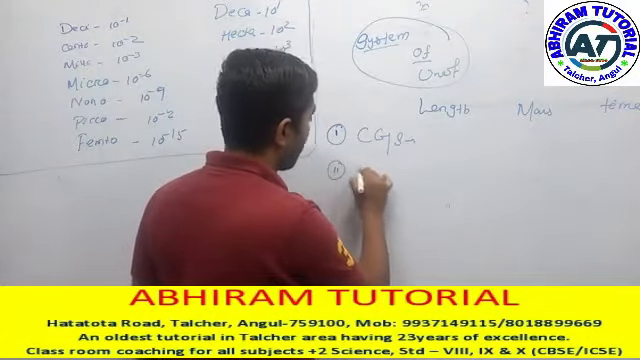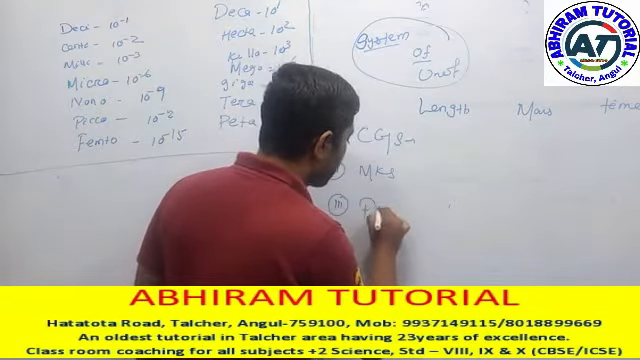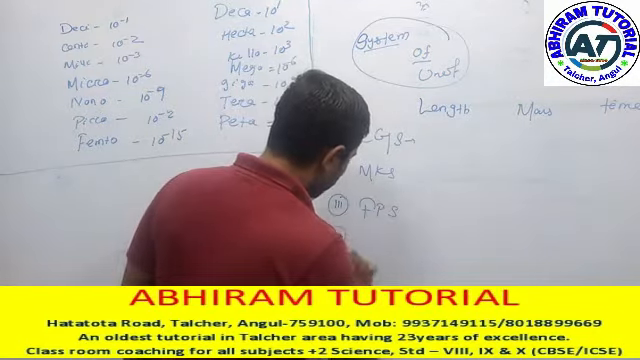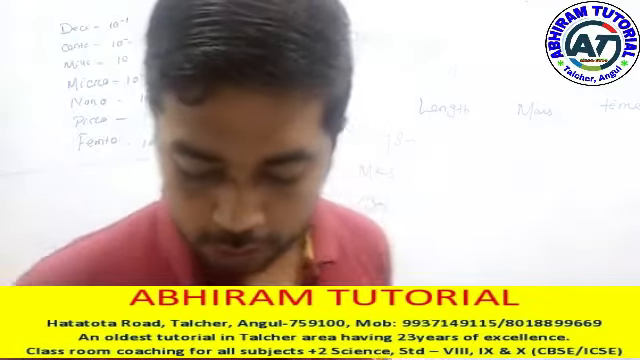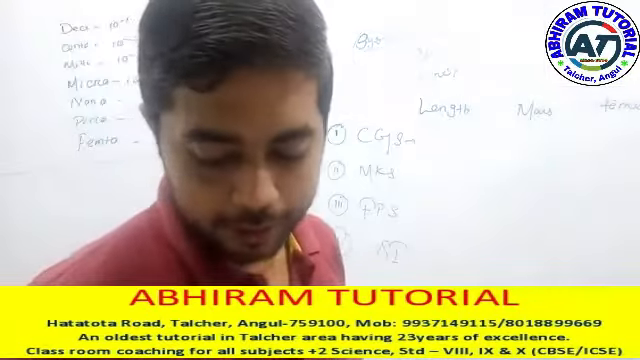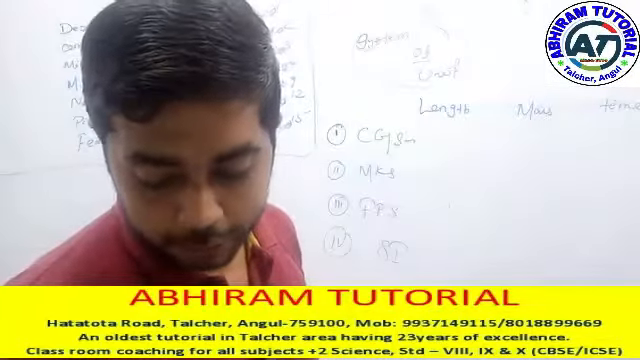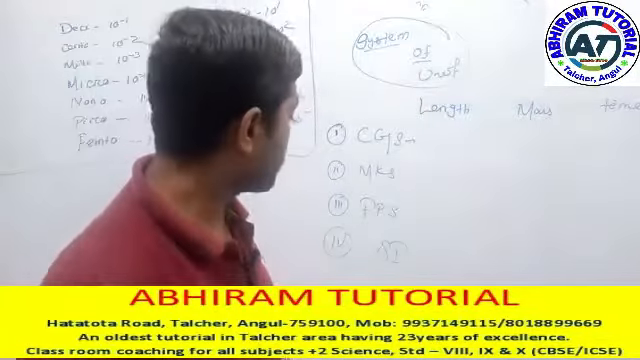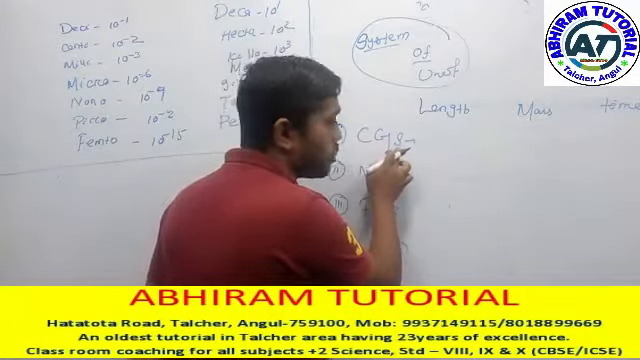The second one is the MKS system. The third one is the FPS system. The fourth one is the SI system. So the first is the CGS system, the second is the MKS system, the third is the FPS system, and the fourth is the SI system. Next, let us see what we mean by CGS.